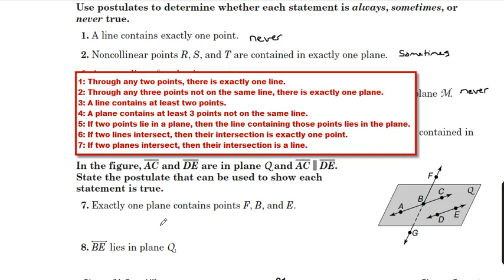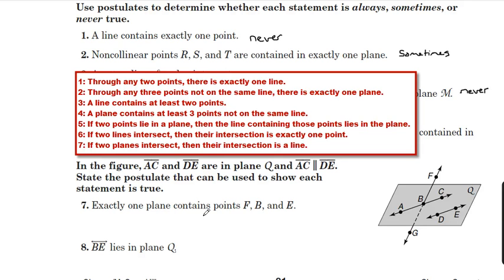Alright, for number 7 and 8, we need to reference our 7 postulates. Here they are written in red, and we're going to use that to address which postulates match up with these statements in the picture. In the figure, AC and DE are in plane Q. AC is parallel to DE. State the postulate that can be used to show each statement is true.